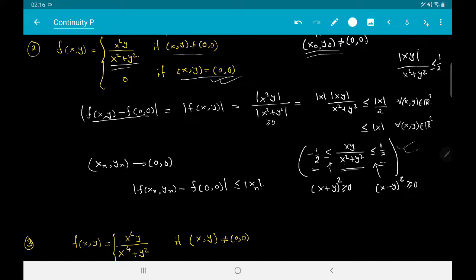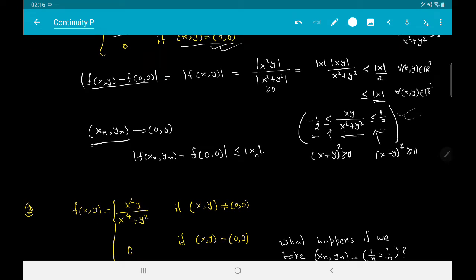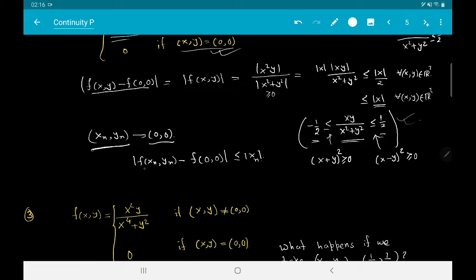This is very easy to prove. And modulus of x by 2 is less than or equal to modulus of x. Now you take any sequence xn, yn that converges to 0, 0. You can see that modulus of f of xn, yn minus f of 0, 0, by what we have proved here, if I call it inequality 1, so by 1 we see that this is less than or equal to modulus of xn.